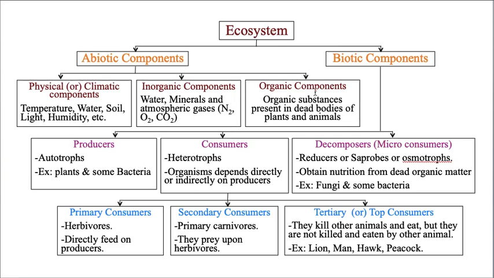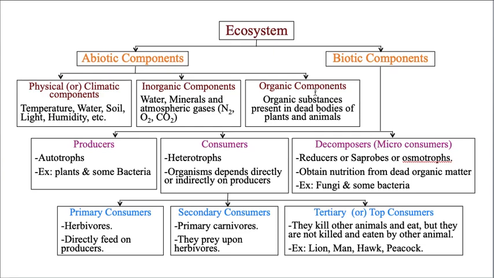And organic components means when an organism is dead, for example one plant or some animal is dead, then what happens? Various microbes start decomposing this particular body, and they start dissolving these organic substances like carbohydrates, proteins, and fats.